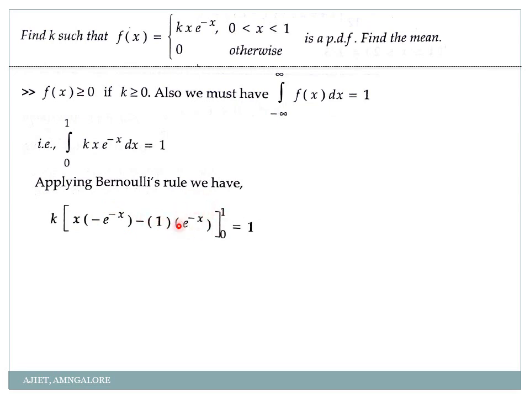So once when I integrate v, I'll get minus e^(-x). Again if I integrate that, I'll get minus into minus, plus e^(-x). Done. Next step is u''. Again differentiation of 1 is 0, so we are not writing the next step. So it is simply u into integration of v minus u' into double integration of v plus u''. u'' means differentiation of 1 will give me 0, so you just forget about that step, with the limit 0 to 1.